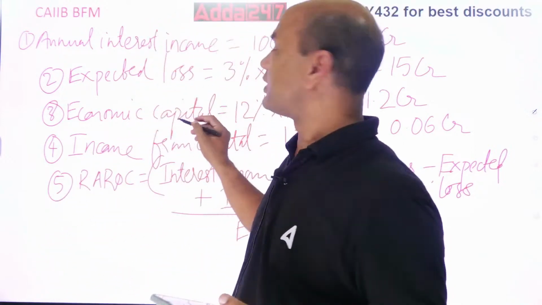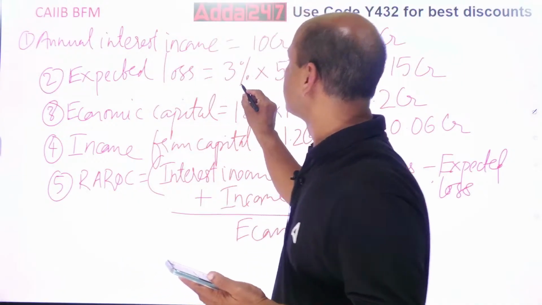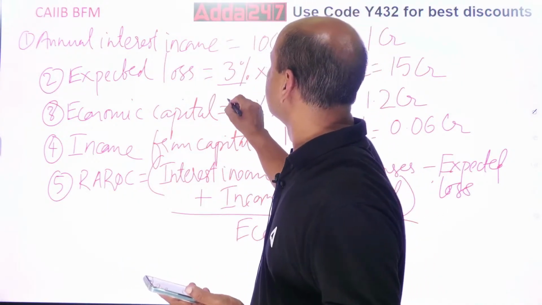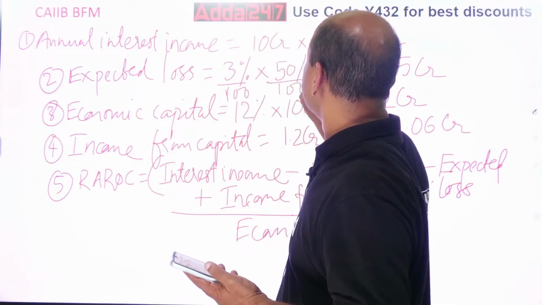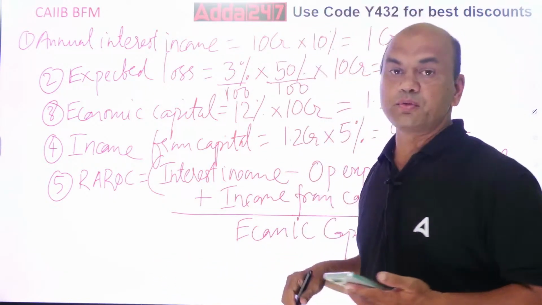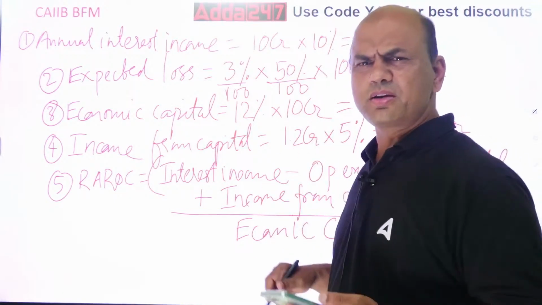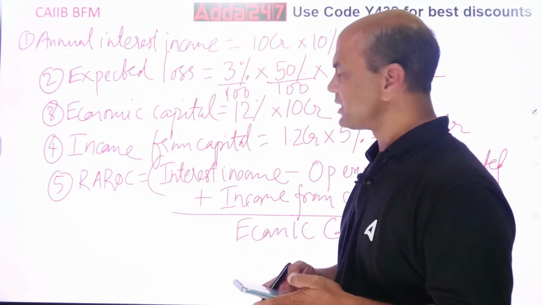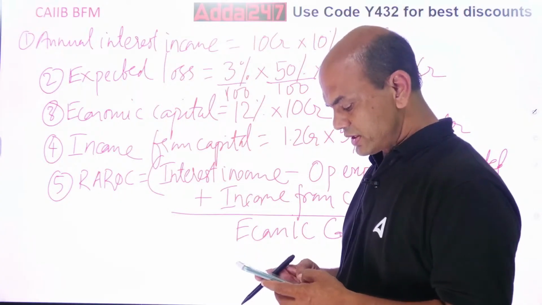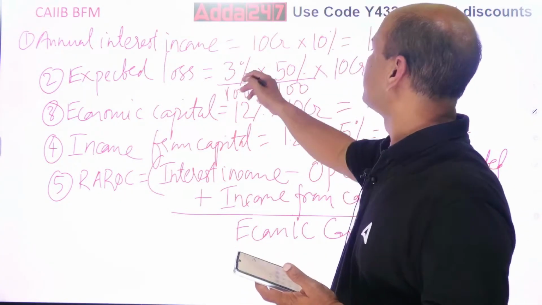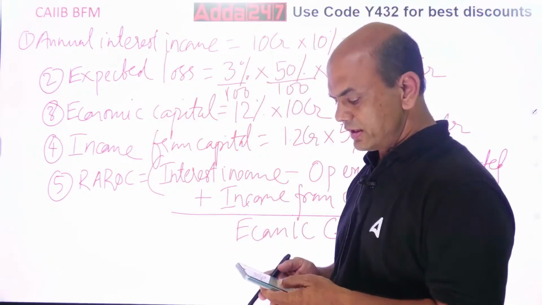3%. Percent means what? See, I'll write it over here. 3% means 3 upon 100, and 50% means 50 upon 100. And then do it now. Now you'll get a different figure. That's what I was wondering, how come this happened? So 3 upon 100, or you directly multiply it first. 3 into 50, 150, right?